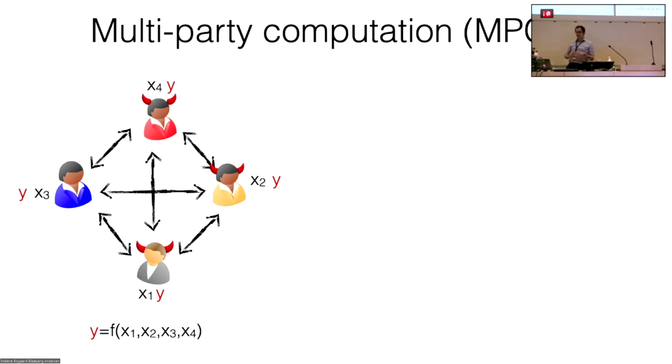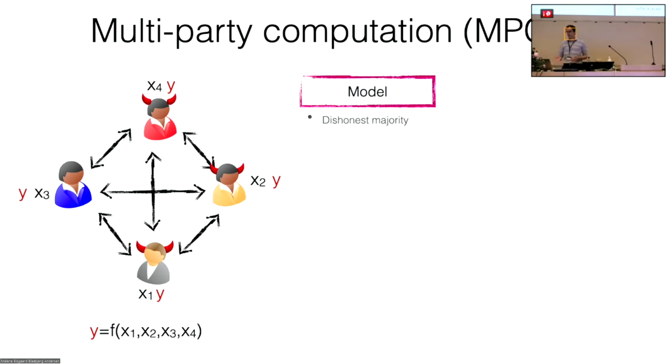In MPC, just as a brief reminder, we have a set of parties that want to learn the output of a functionality, in such a way that the dishonest parties will learn nothing aside from the output of the function and their inputs. In this talk, we will be focusing on the dishonest majority setting. Compared to the previous talk, here we will assume no setup at all.